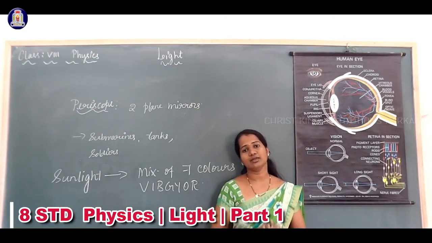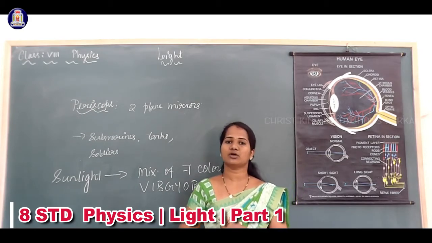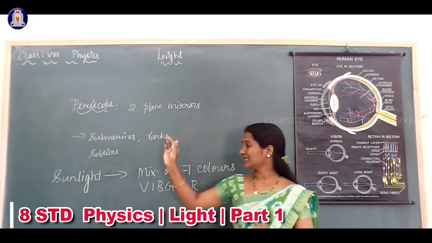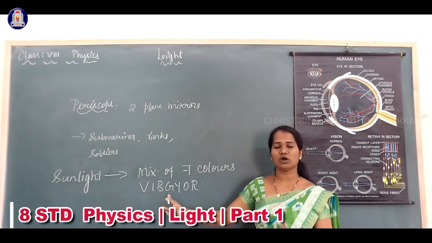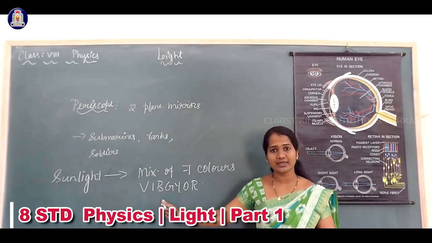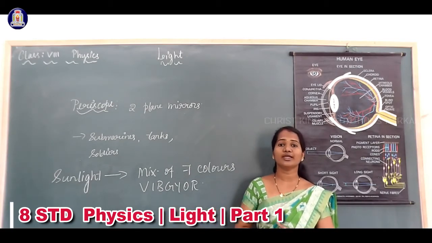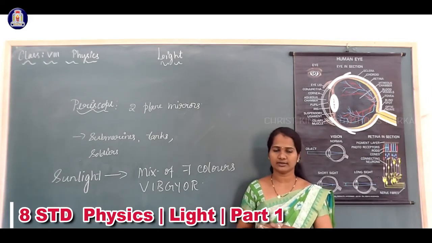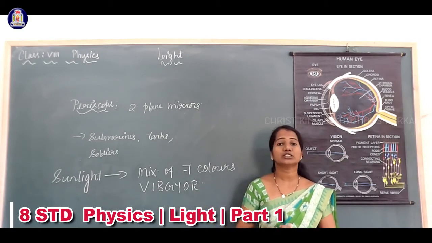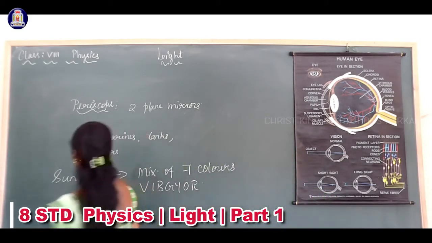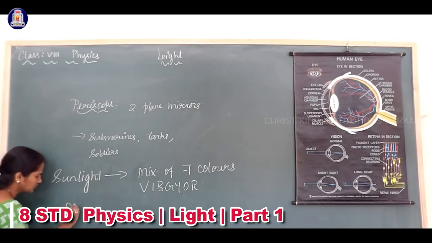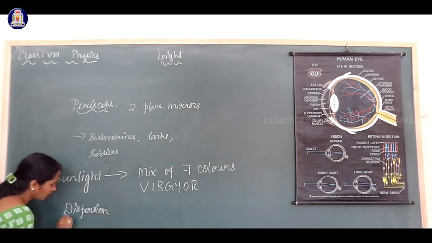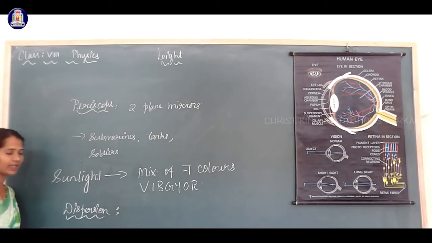When this sunlight is made to pass through a transparent material like a prism, we can see these 7 colors. The sunlight, the white light, splits into its component colors. The splitting of light into its component colors, or into 7 colors, is called dispersion of light.